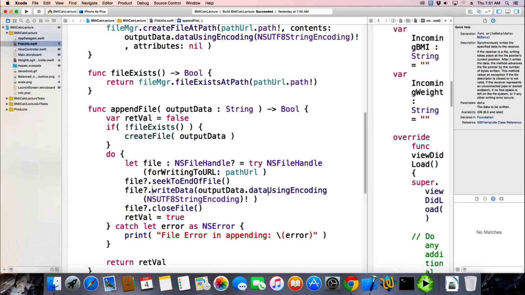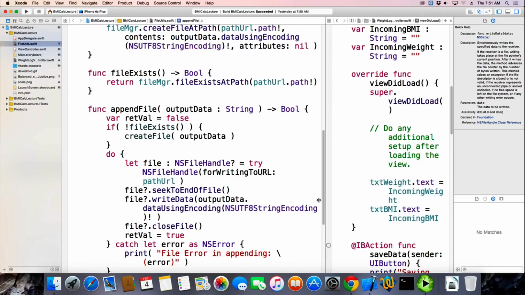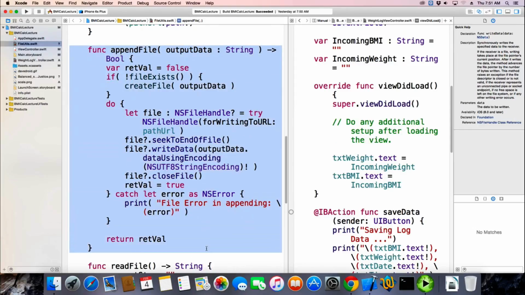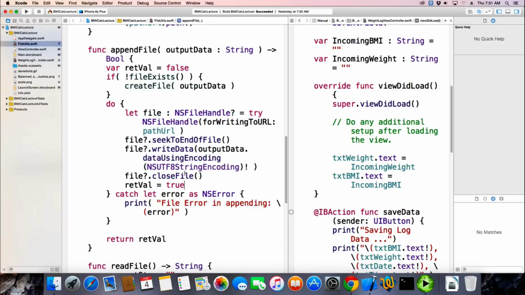How long has Swift been around? Just 2 years. And it's already gone through like 3 major revisions. So they're adding stuff all the time, and hopefully it will mature and fix these problems. And their idea was to make it more appealing to developers, because Objective-C, this is more like Objective-C coding.